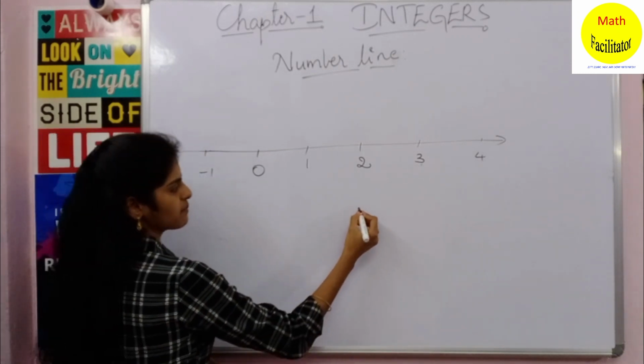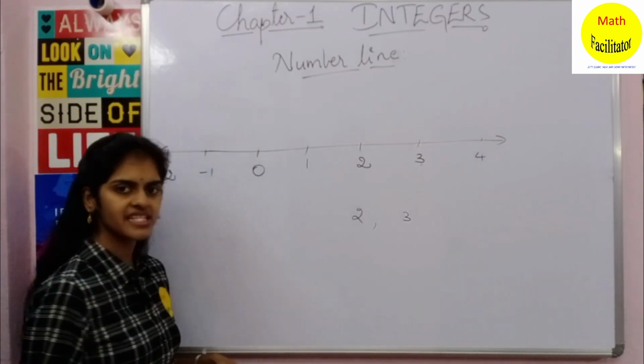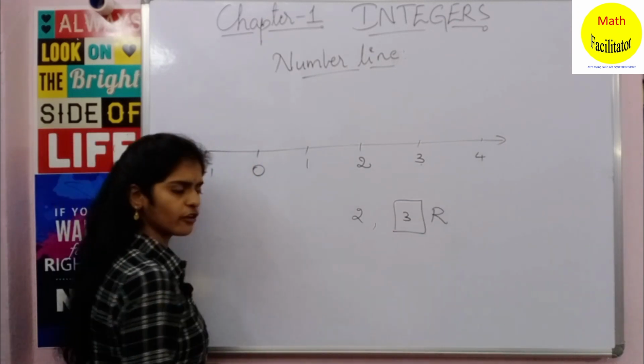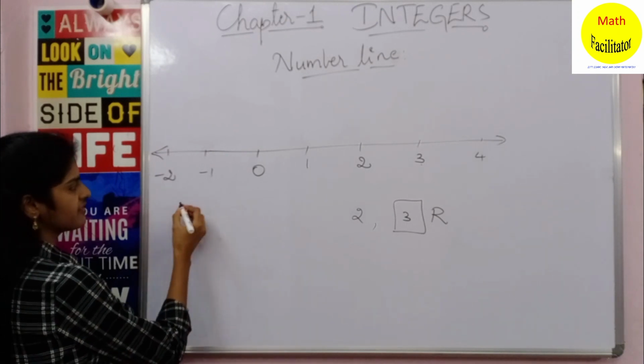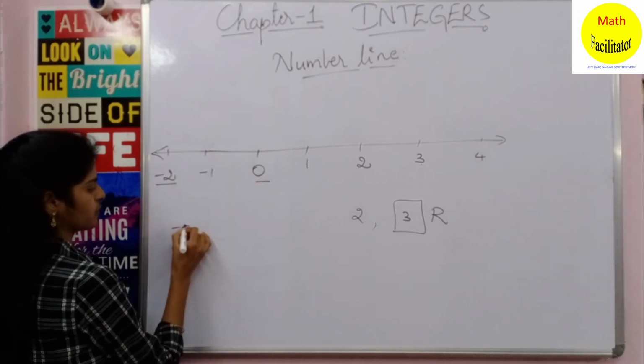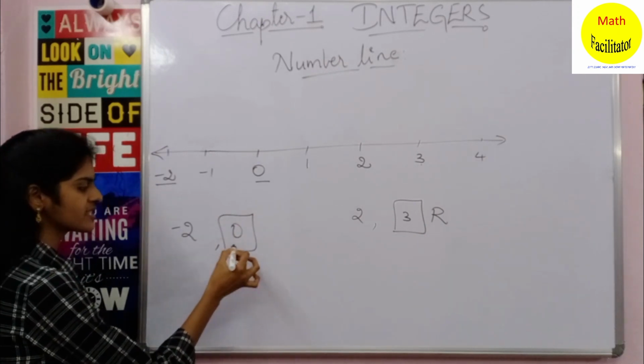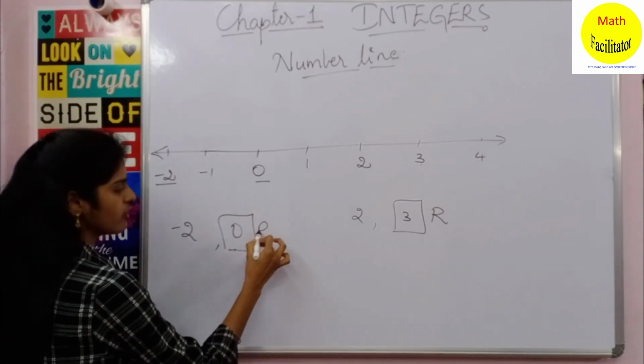Now if I take the numbers 2 and 3, which number is greater? 3 is greater, because 3 is to the right side of 2. Now similarly, if I take the numbers minus 2 and 0, which is greater? Obviously 0 is greater, because 0 is to the right side of minus 2.